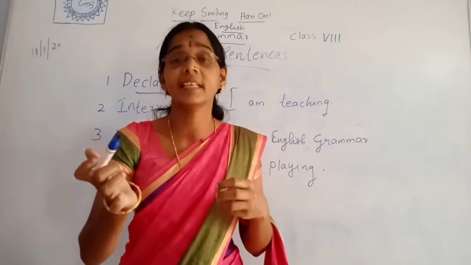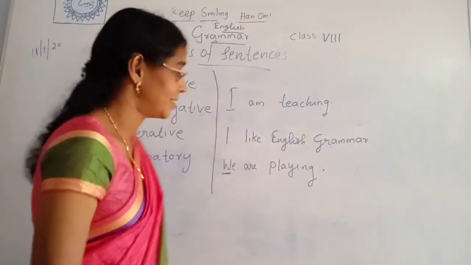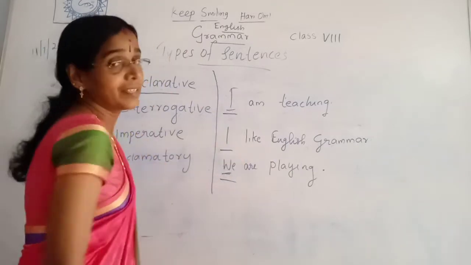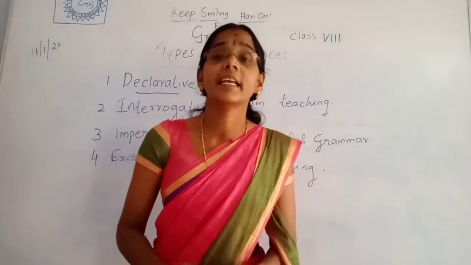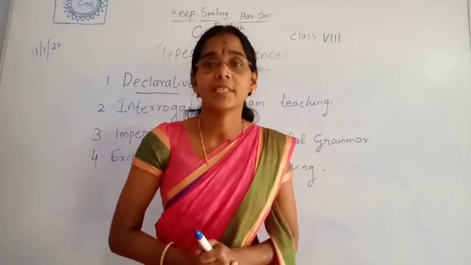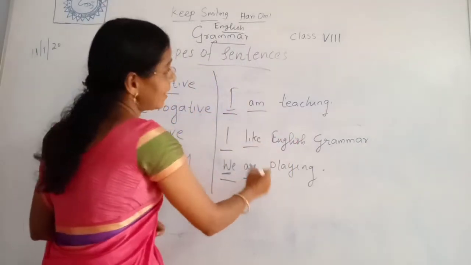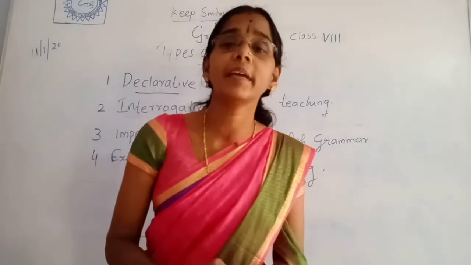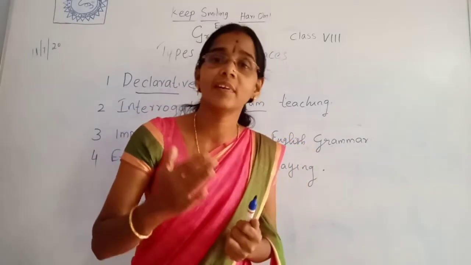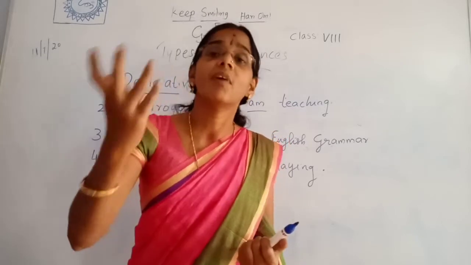The next one is a declarative sentence always begins with a subject and it is followed by a verb. Then what do you mean by a verb? Verb means action words. All action words are verbs.